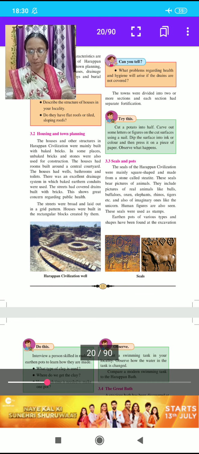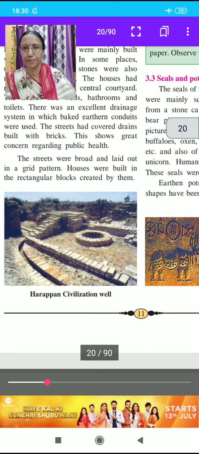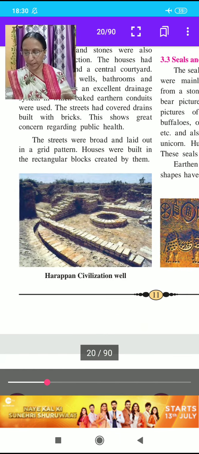The streets were broad and laid out in a grid pattern. Here, student, grid pattern, Harappan civilization well. Houses were built in the rectangular blocks created by them.